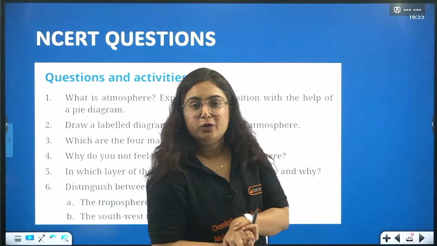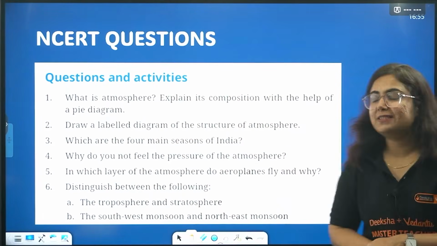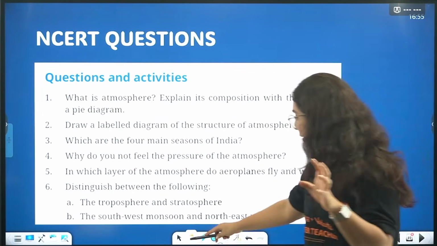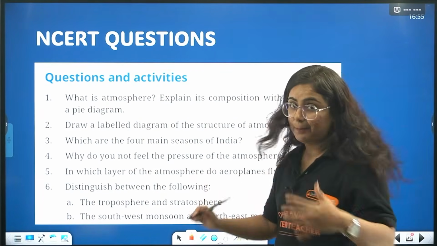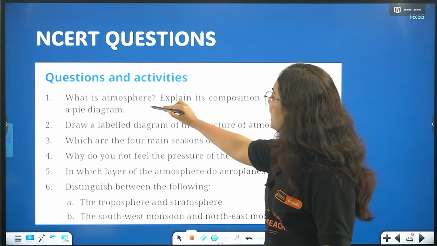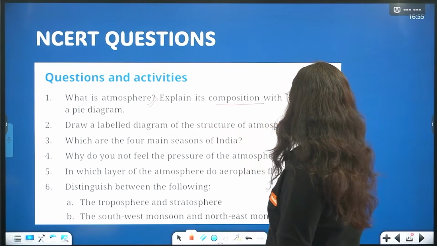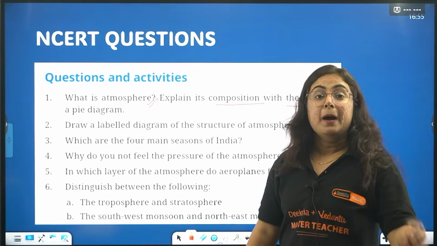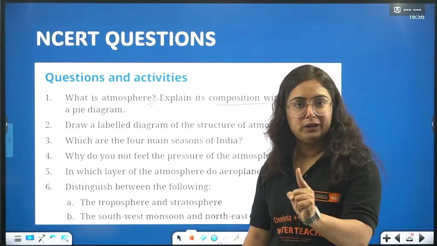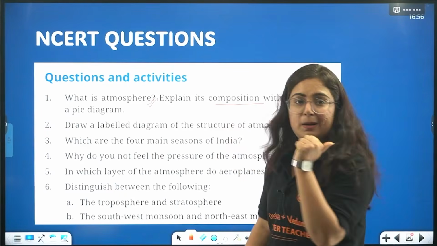Okay, I'm not going to leave you without solving those NCERT questions written. First one here, I will give you a brief about how to solve these questions. By the way, you have to solve it for sure. So what is atmosphere? Beta, it is a blanket of air. Explain its composition with the help of a pie diagram. Draw that pie diagram. Do not blame your teacher for not giving the marks, because here it is written a pie diagram.